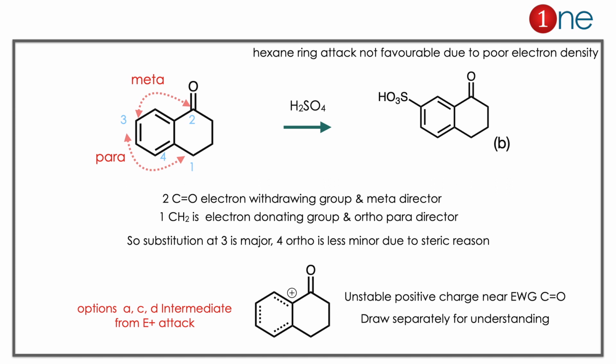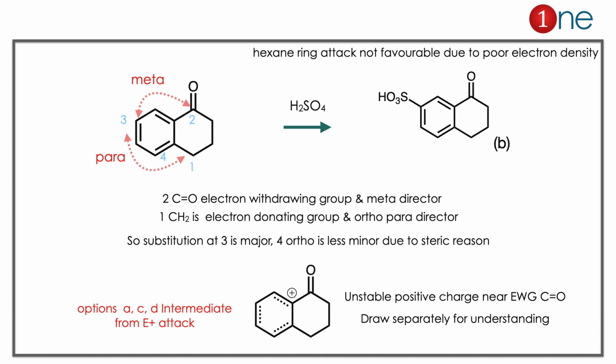Here two carbonyl groups are attached, it's an electron withdrawing group, it is the meta director. Same with the first methylene group, it's an electron donating group, it is the ortho para director. The substitution at 3 is major because the third position is meta to the carbonyl group and para to the 1-methylene group. So it is a favorable one.